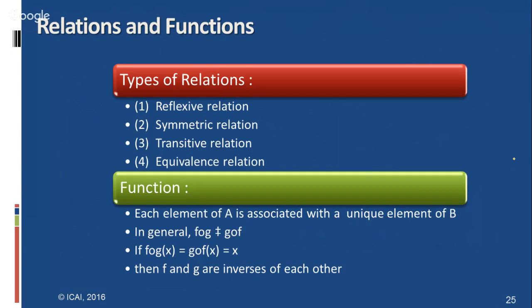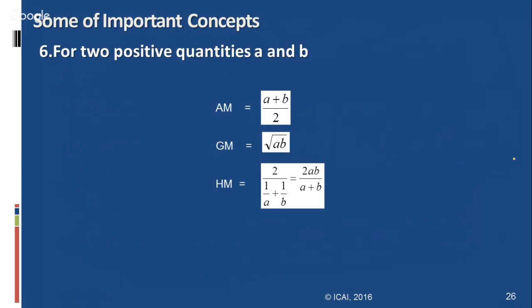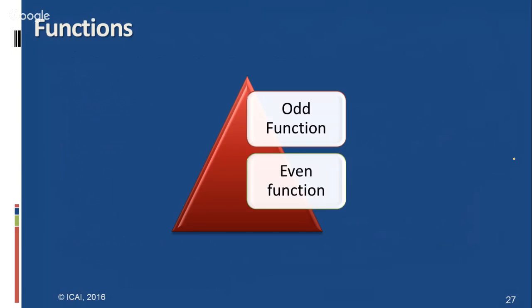Further, already we have discussed the relations, types of relations, and some important concepts related to the quantities AM, GM, and HM also. AM is a plus b by 2, GM is square root of ab, and HM, the harmonic mean, is 2ab by a plus b.